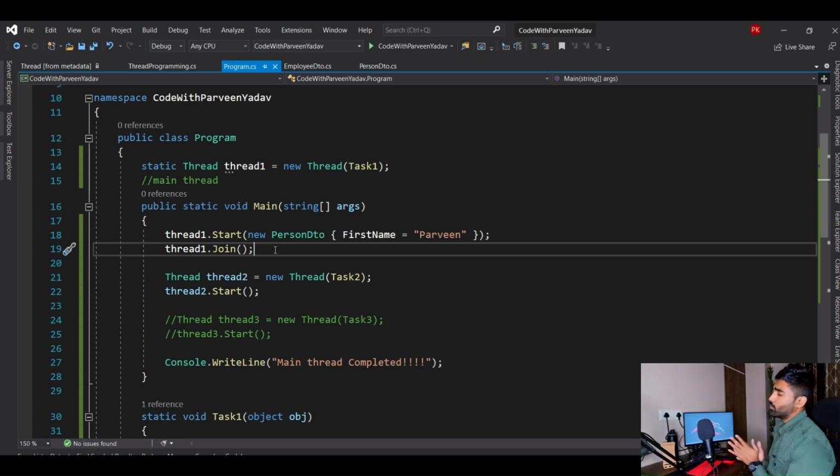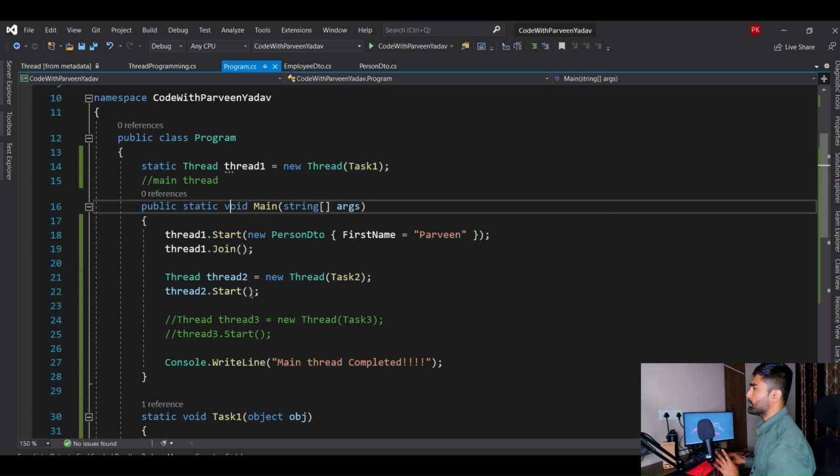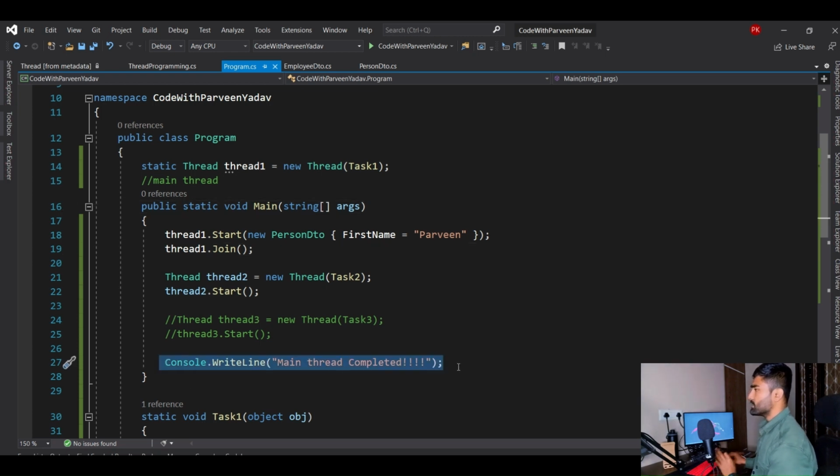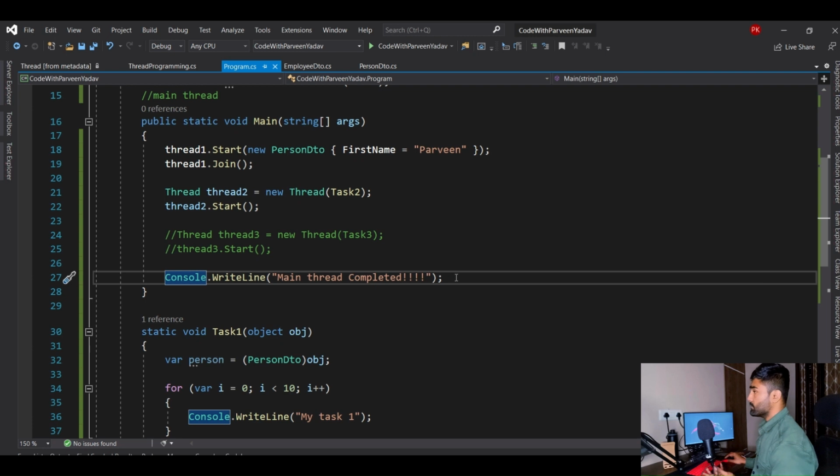Now there are two more things, called foreground and background thread. These two also depend on the abort. When I say abort, that means the main thread aborts. How does the main thread complete? When this job is done, because this is the last code of this program class. So when this code is done, the main thread is completed, aborted. In the abort there are two types, foreground and background. By default everything is foreground.